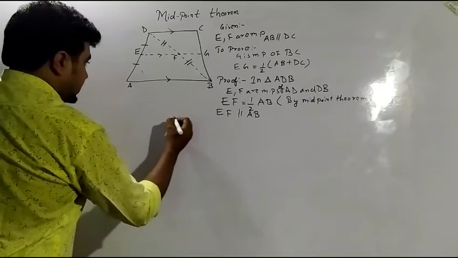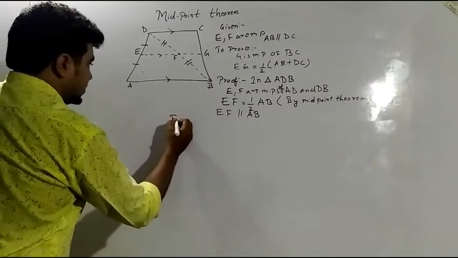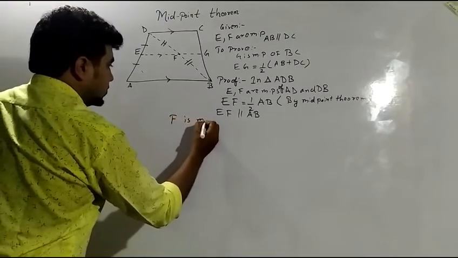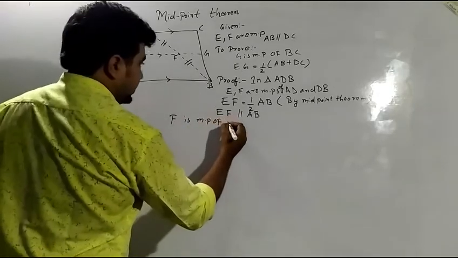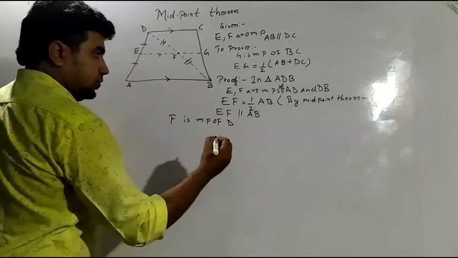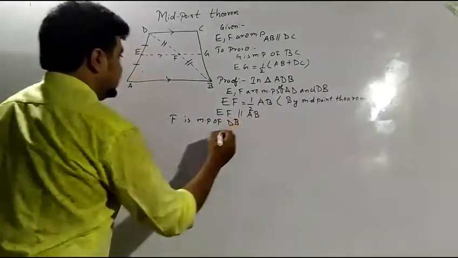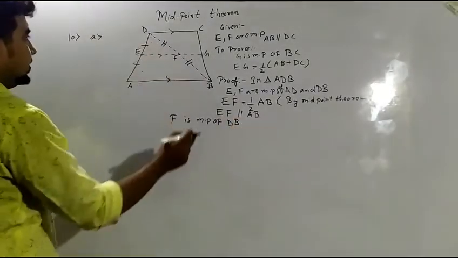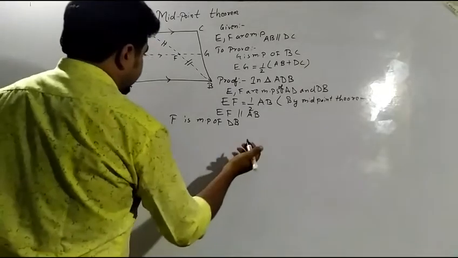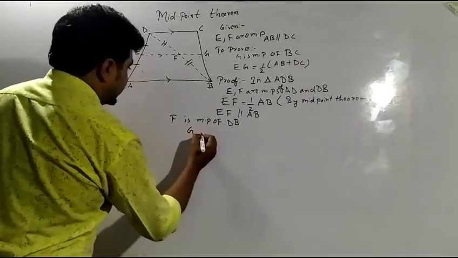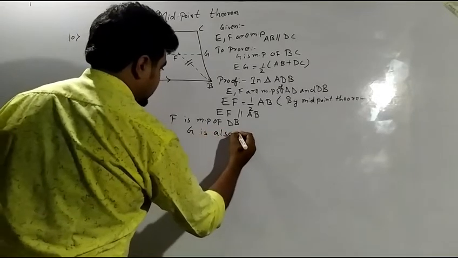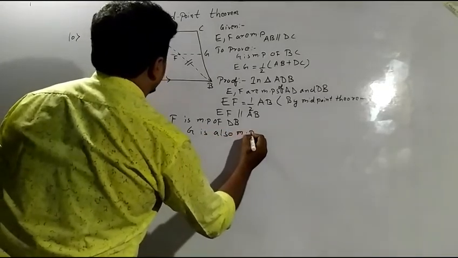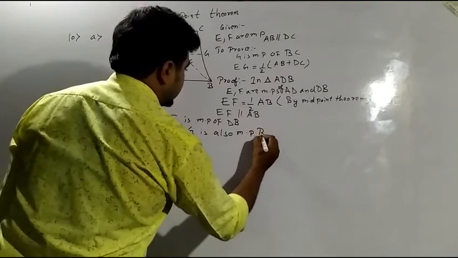If I am saying now F is the midpoint of one of the sides, the midpoint of DB. So from here, F is the midpoint of DB, and G is also the midpoint of BC.